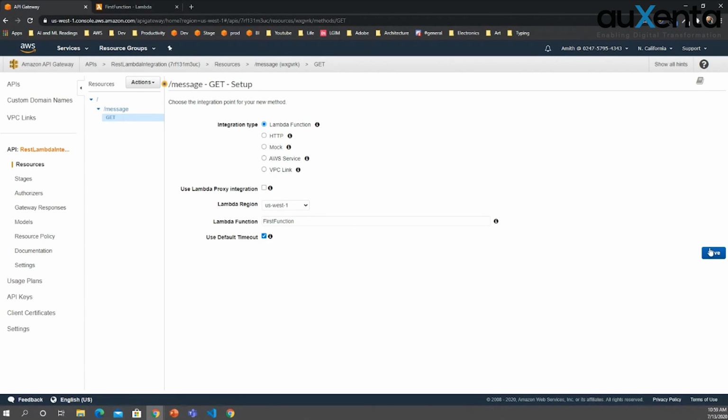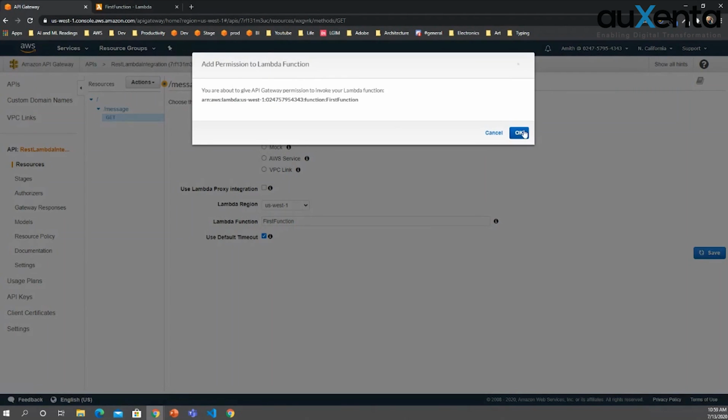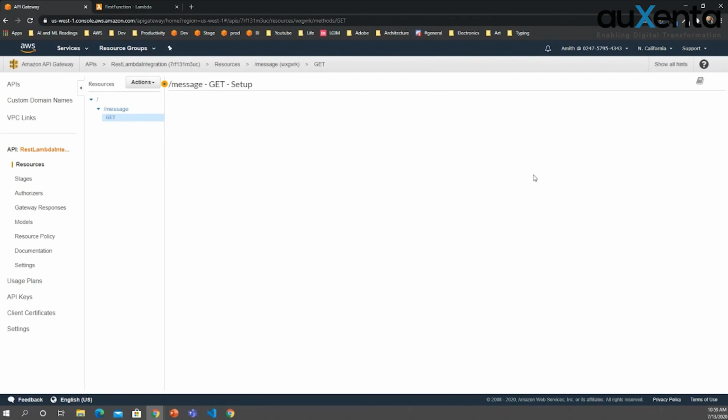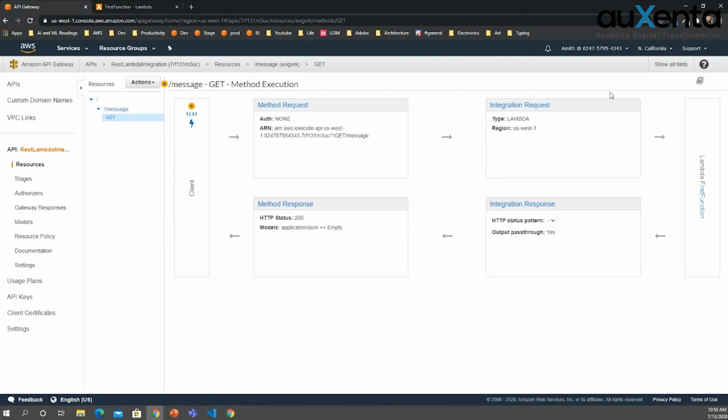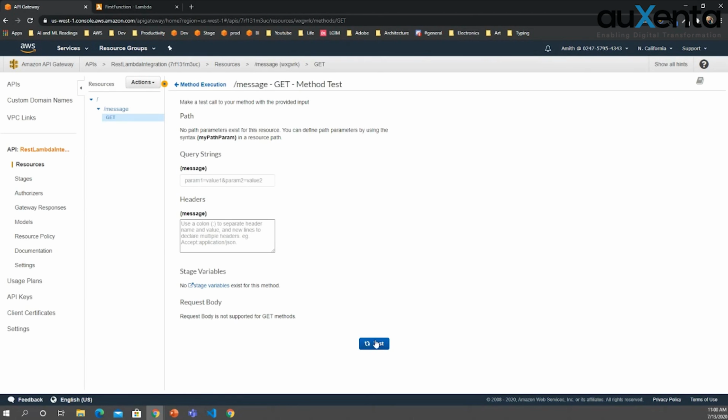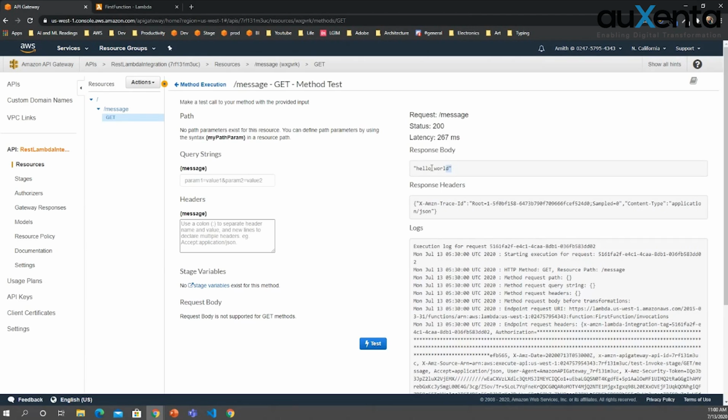Now I have selected the Lambda function. Now we have the first function, Lambda first function here, and again we have request method, integration request. These things are there. Now when I try to access this, it says hello world, right? Now this is a text response.